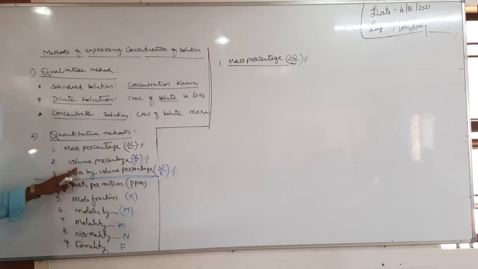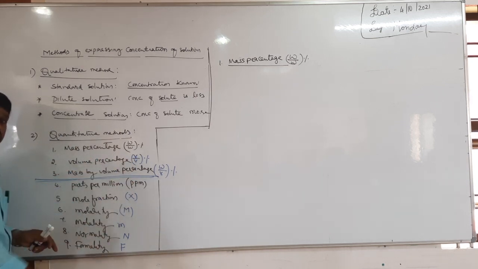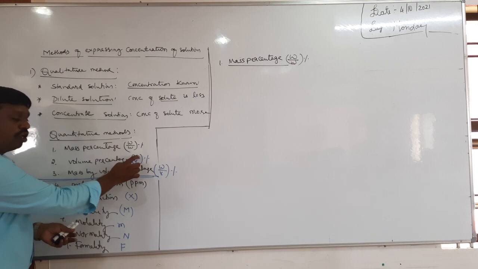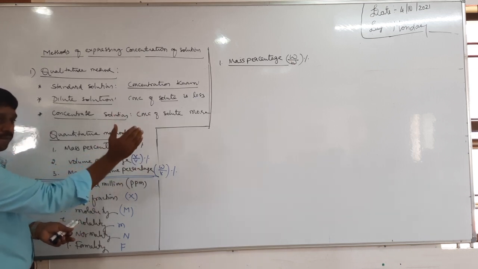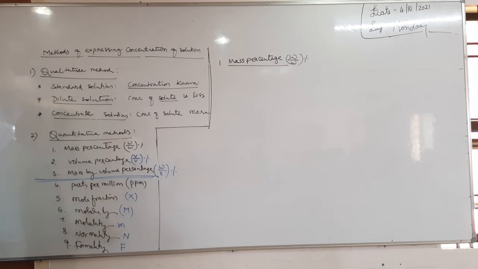Then what is the volume percentage? In volume percentage we take the number of milliliters, that is, volumes. The number of milliliters of solute present in 100 milliliters of solution. That means volume of solute divided by volume of solution into 100.